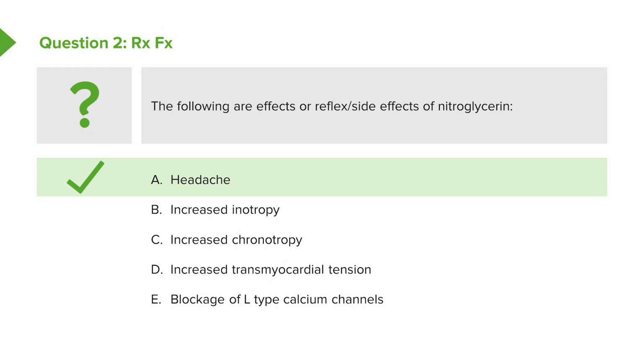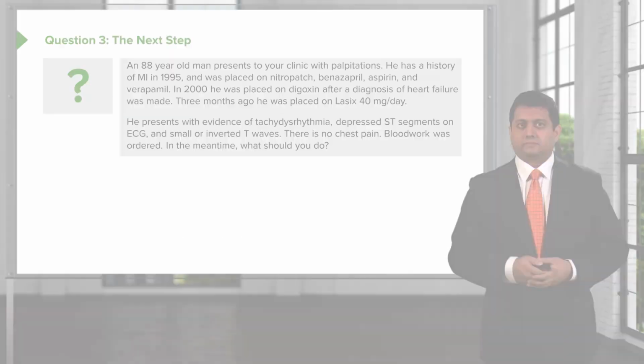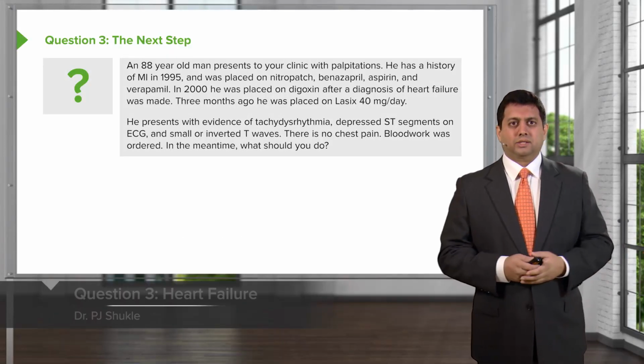But this question is saying increased transmyocardial tension. That's definitely categorically wrong. Finally, E, blockage of L-type calcium channels. No, that's not nitroglycerin. That's your calcium channel blockers. Let's go on to the next question.